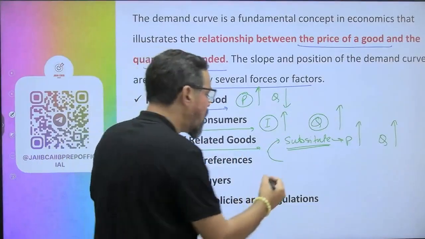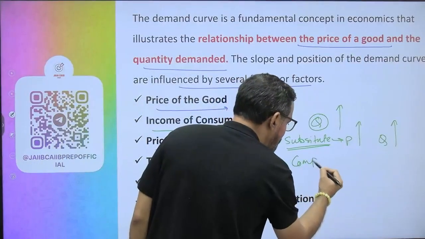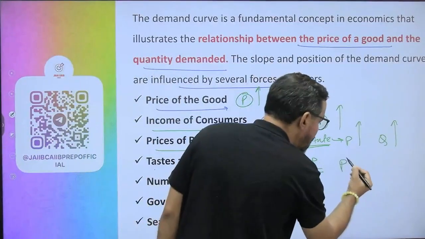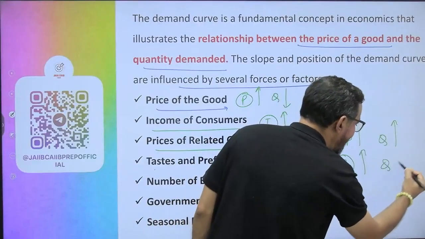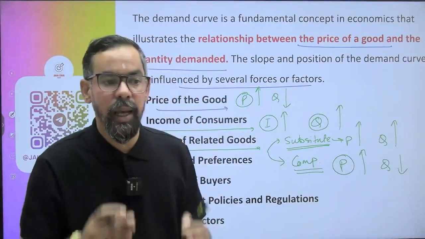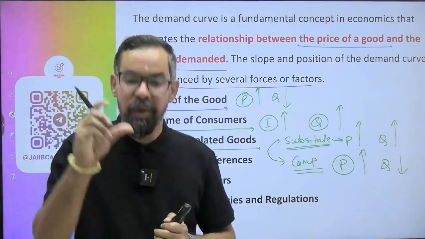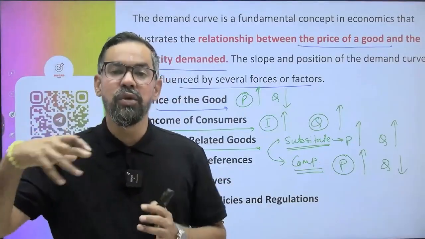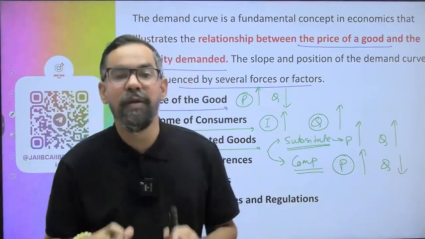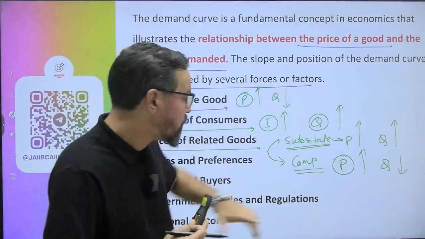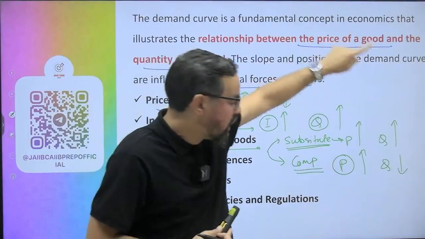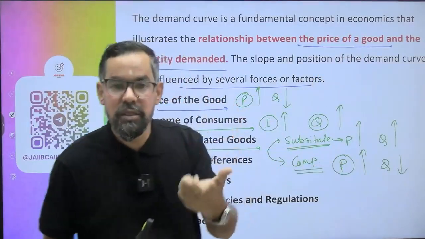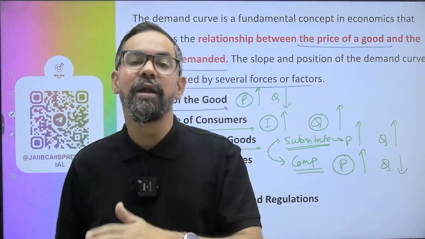The other one is complementary goods. In this case, when prices of complementary goods increase, the quantity demanded will decrease. Complementary goods are like bread and butter, right? So if the price of butter increases, people will consume less bread. Or cars and petrol: if the price of petrol increases, people will buy fewer cars. So when prices of complementary goods increase, quantity demanded will decrease, or when prices of complementary goods decrease, quantity demanded will increase.